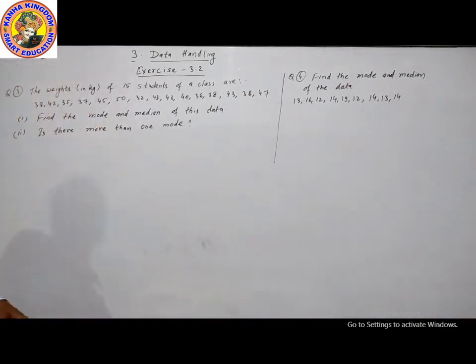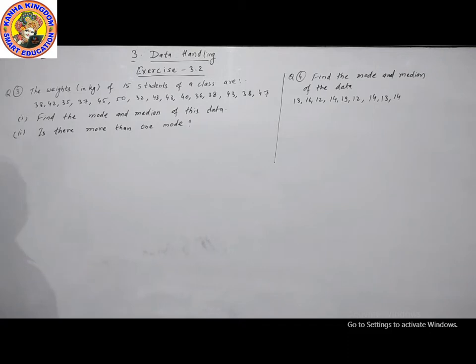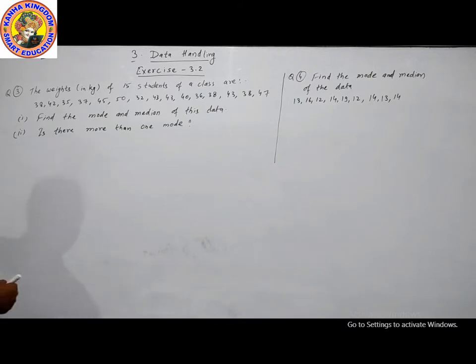Our next question is question number 3. The weights in kg of 15 students of a class are given. These are the weights of 15 students. First question, find the mode and median of these data. Second, is there more than one mode? Answer: